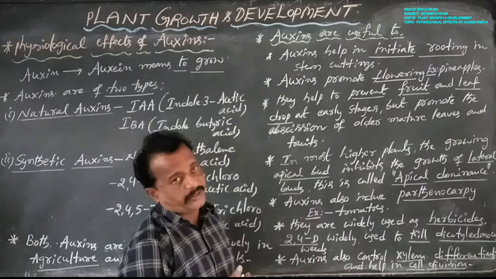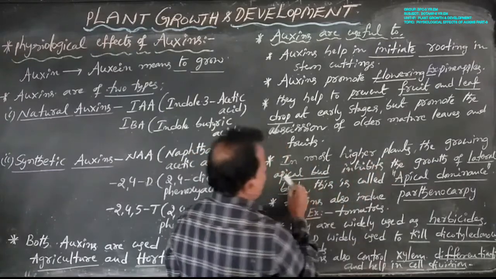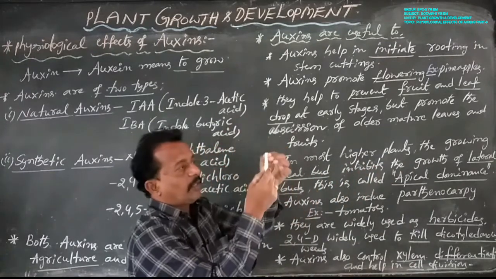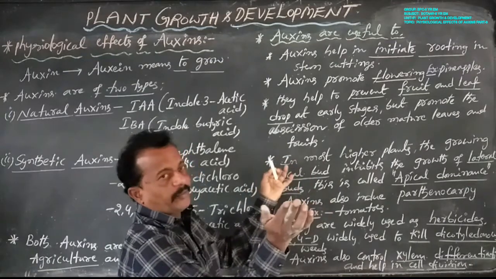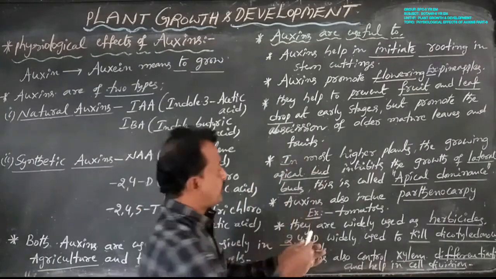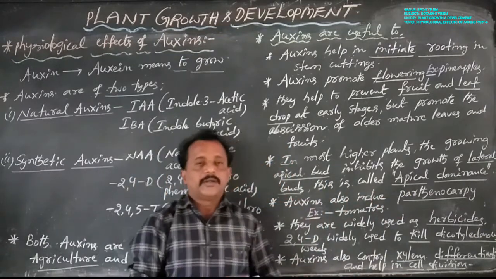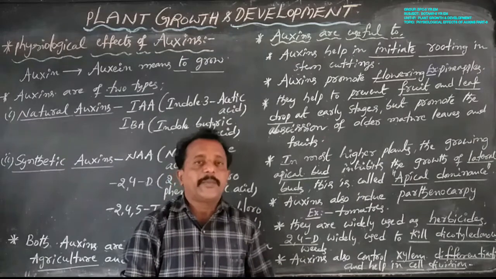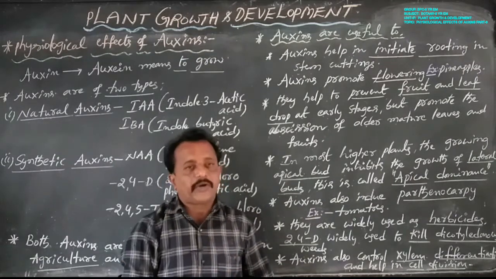That is the role of auxins. Next, in most higher plants, the growing apical bud inhibits the growth of lateral buds. This phenomenon is called apical dominance. Auxins are mainly responsible for apical dominance. These are the main physiological effects of auxins.